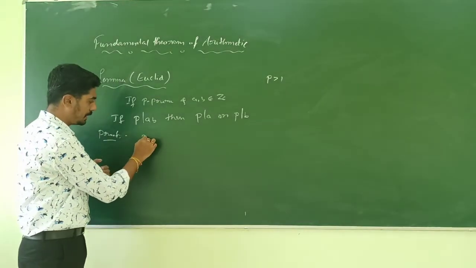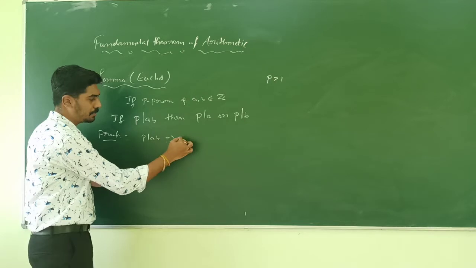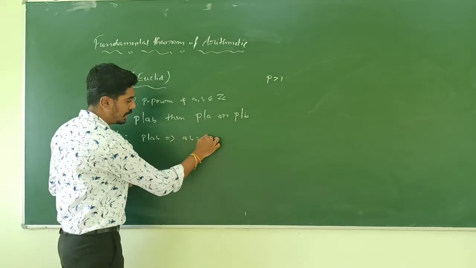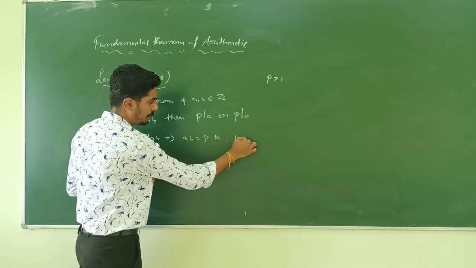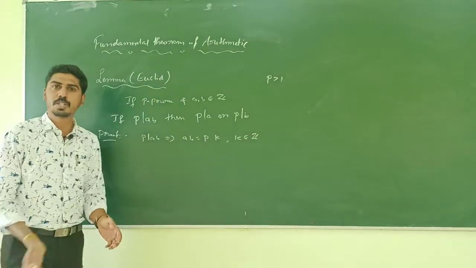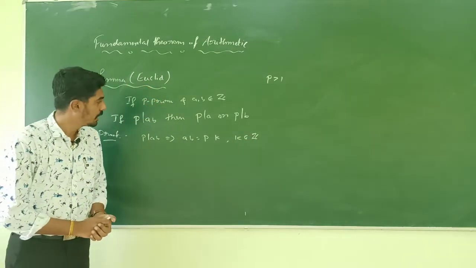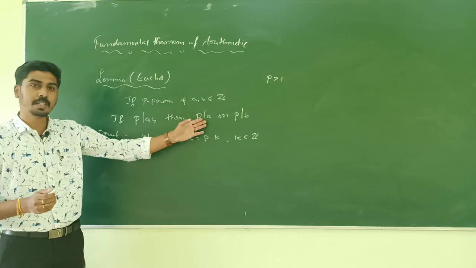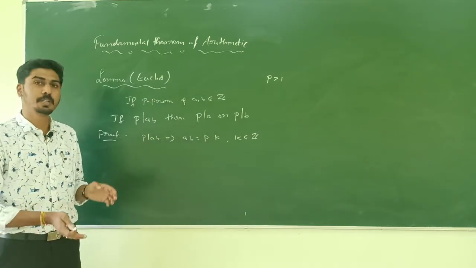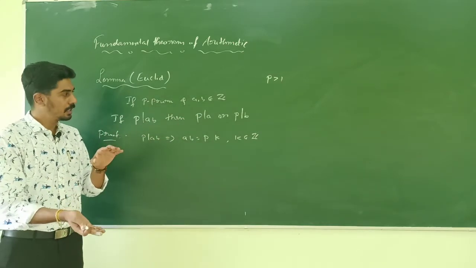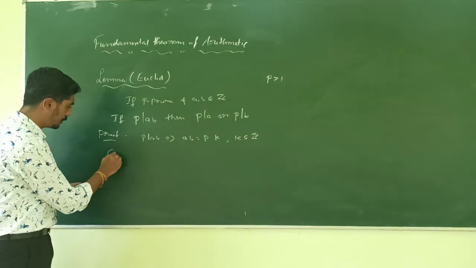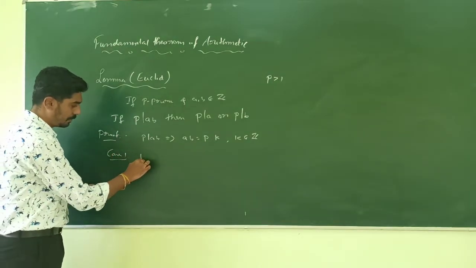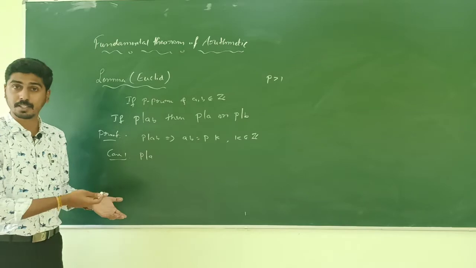Given that P divides AB, this implies that AB can be written as P times some integer k. Now we shall consider two cases. A is an integer, P is a prime number. Either P divides A or P does not divide A. Suppose P divides A, then there is nothing to prove.